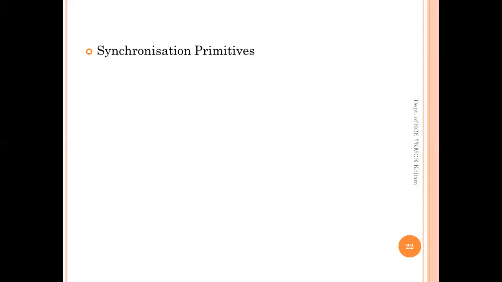In practice, for synchronization, some kind of mechanism should be provided. That is typically provided by the operating system, and these are termed as synchronization primitives.